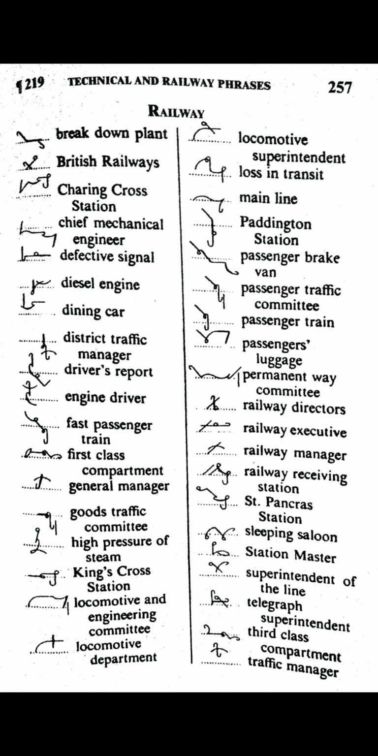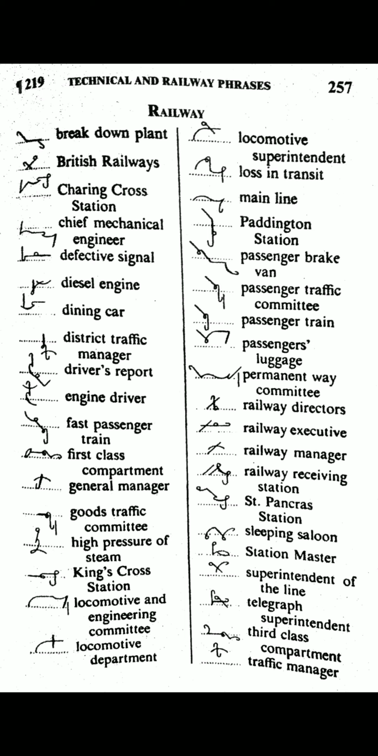General manager, J with N hook on the line for general, intersecting it with M for manager. Goods traffic committee, G halved with a circle for goods, and ter with F hook for traffic, and the disjoint T is used here for committee. High pressure of steam, downward H above the line is used here for high. Shur, ish with R hook, shur is used here for pressure, and of omitted here, and ST loop with M stroke is used here for steam.